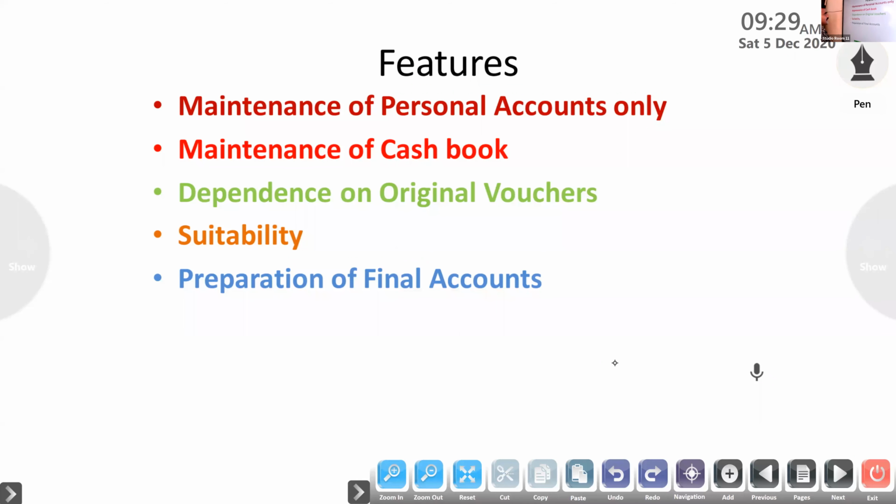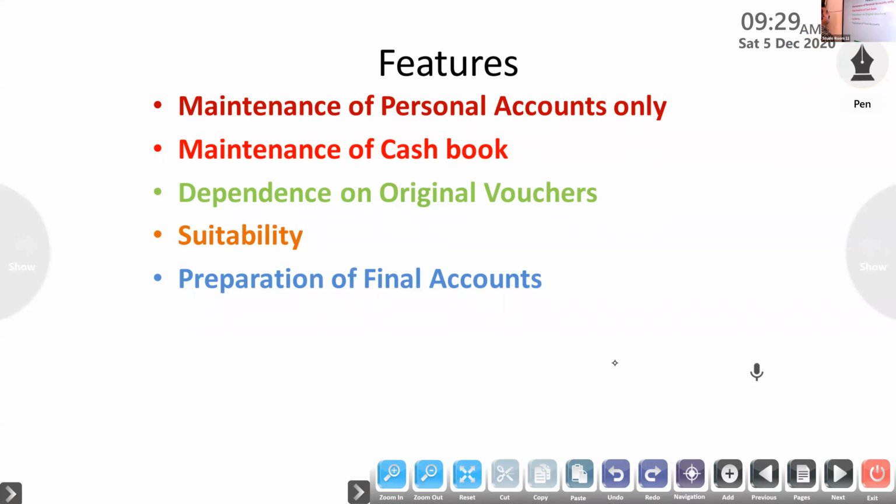So these are the features, as you see: maintenance of personal accounts only, maintenance of cash book, dependence on original vouchers, then suitability, then preparation of final account. So these are the features of a single entry system.